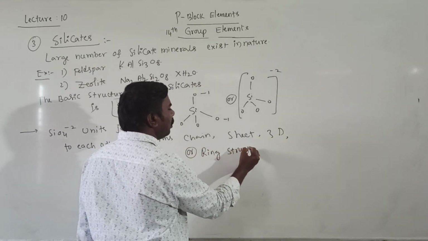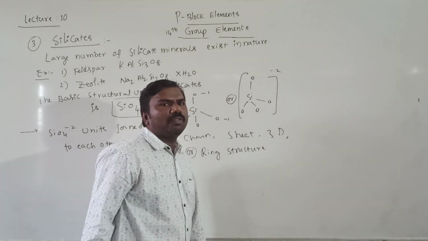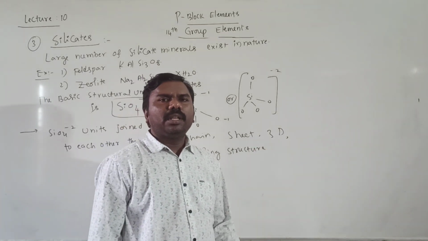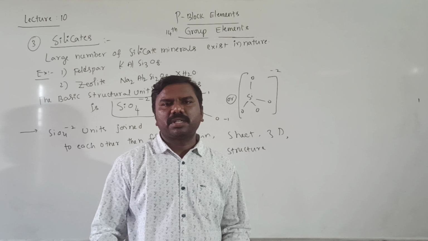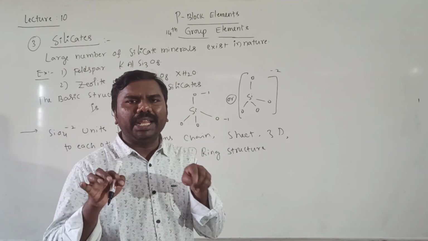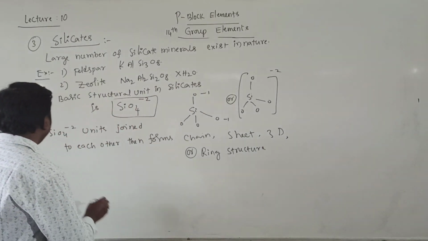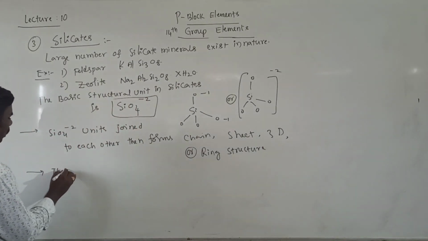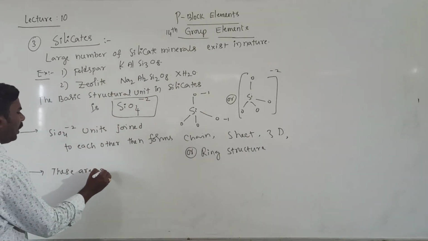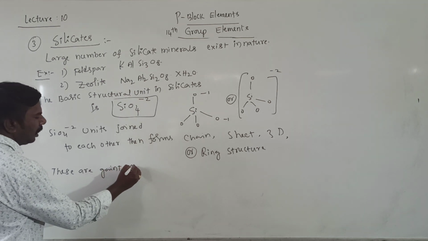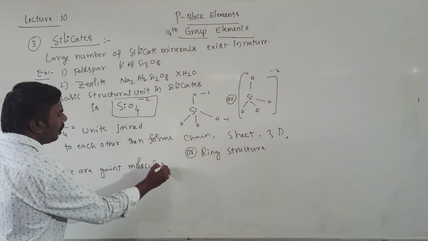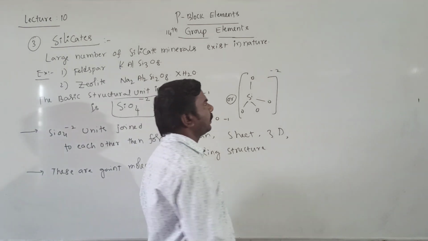It means that while joining the SiO4 units, they form different structures: chain, sheet, ring, three-dimensional network structure. These are giant molecules, because they are polymers, that's why giant molecules.